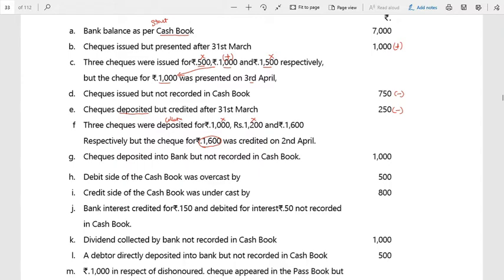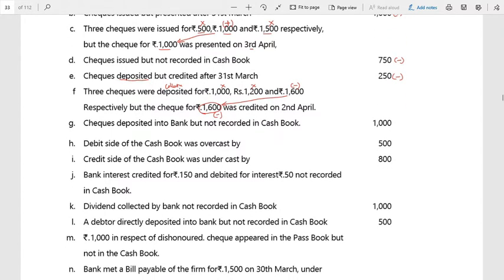But in the bank, the 1600 was not credited because it was not yet collected. So in the cash book I have recorded the 1600, but in the passbook it is not yet recorded. Therefore, what am I supposed to do, Aditya? Subtract 1600 only. I am supposed to minus only this 1600.